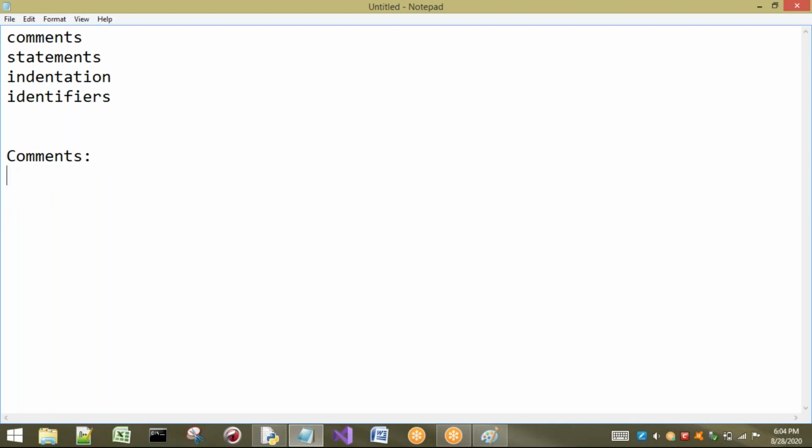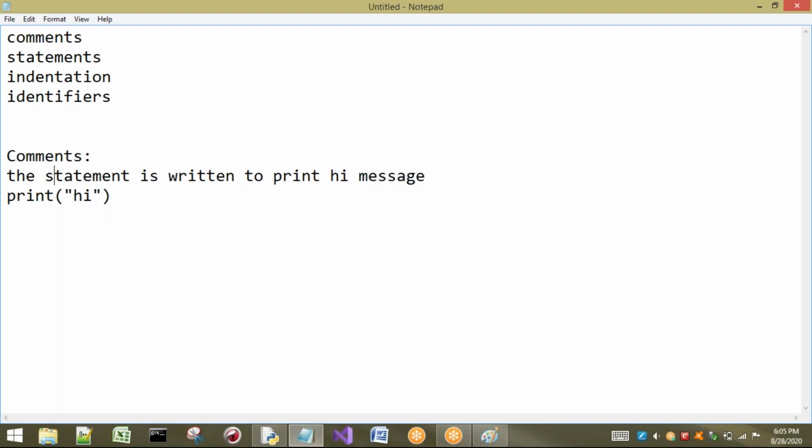In the same way, a comment in Python is a programmer-readable explanation. Let me write a small program for you. Let us consider I'm going to write a print statement, print hi, for example. This is a small statement I have written. Why have I written this statement? To print a hi message. To explain that, I have to write a comment: the statement is written to print hi message. This should be the comment.